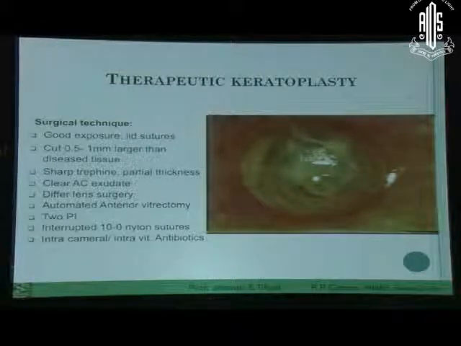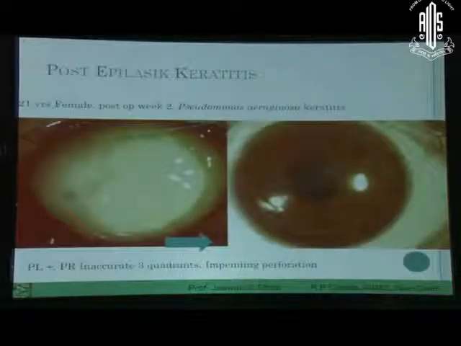and you can have intraocular tissues or structures coming out. Defer lens surgery because the lens is a barrier for infection going behind. Always use interrupted sutures so that each individual suture can be managed subsequently if they get infiltrated. Intracameral antibiotics, antifungals can be used. In some cases we use intravitreal also.